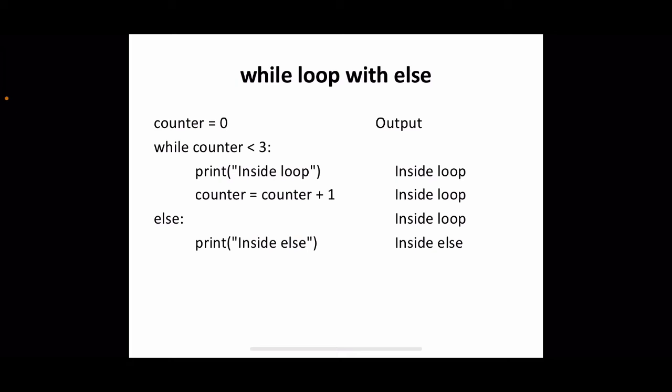So here 3 times, that is when counter equals 0, 1 and 2, this condition is true, and in that case inside loop will be displayed 3 times. Then when counter becomes 3, this condition is false, so the body of while loop will not be executed, and the else part will be executed. So inside else will be printed as the last statement. So this is actually while with else. We will see what is the requirement for such an else with another example.